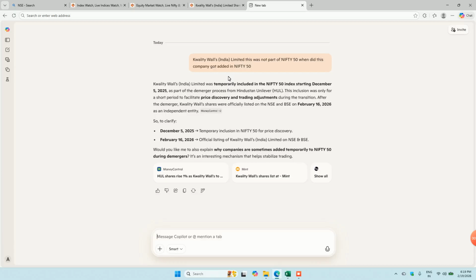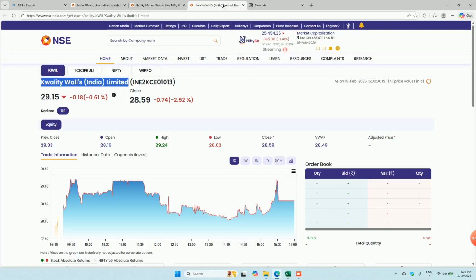So this is a good way of looking at the data, because the original purpose of this channel was that we will understand the data through different tools. However, it's important to understand this when we build some logic. For example, this is part of Nifty 50 and a very good company. People wish to buy their product, but this is not the only way to look at the data. We have other options as well.